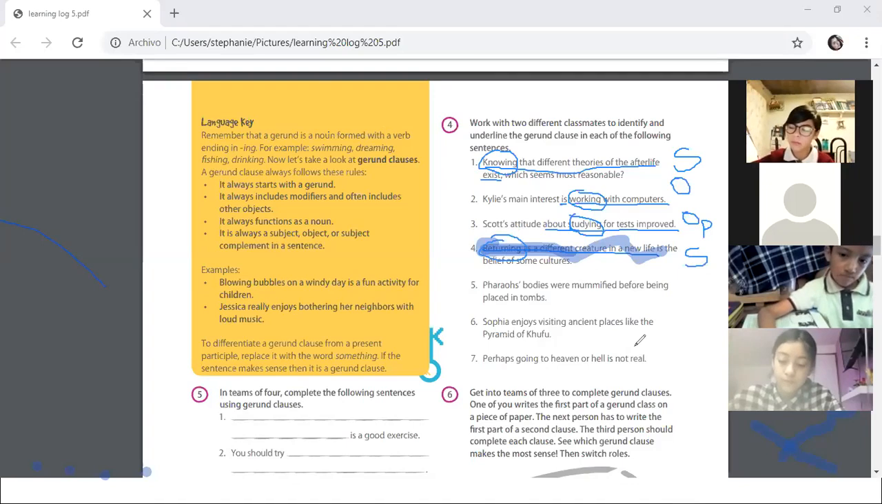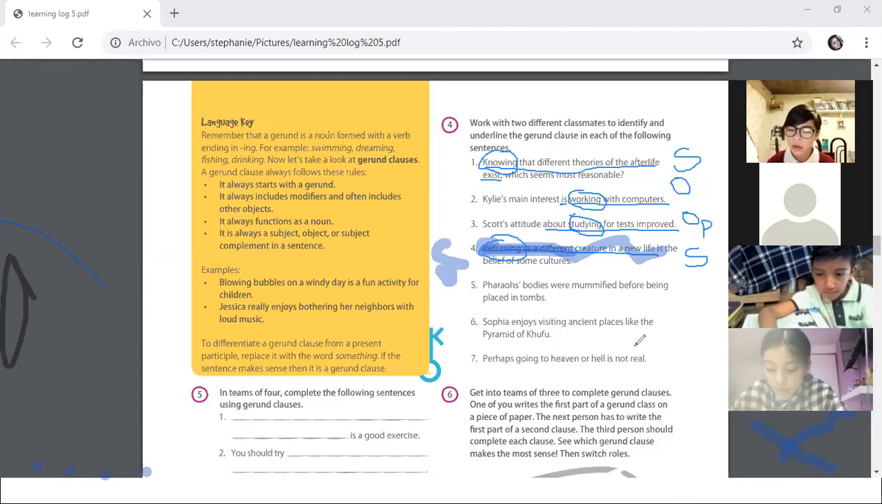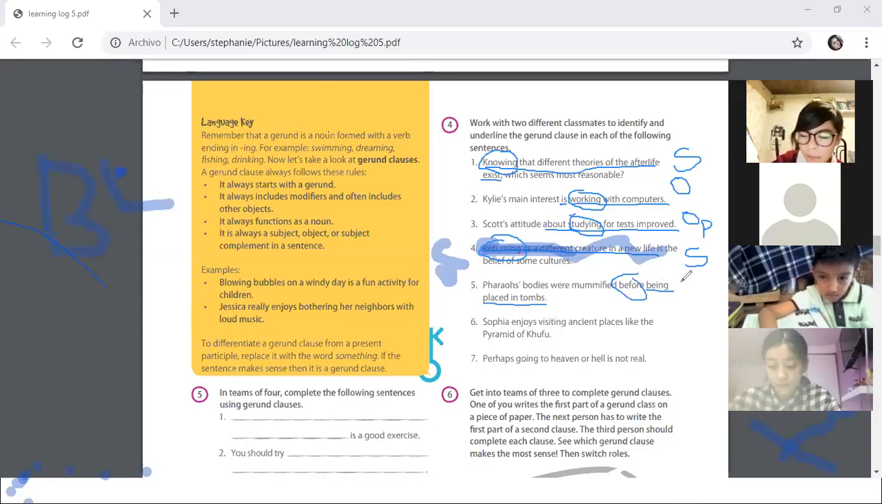Number 5. Pharaoh's bodies were mummified before being placed in tombs. What do you think? It is a preposition. Exactly, but where is the gerund clause? Being placed in tombs. Exactly. Preposition here, so, as Geo said, it is object of a preposition.